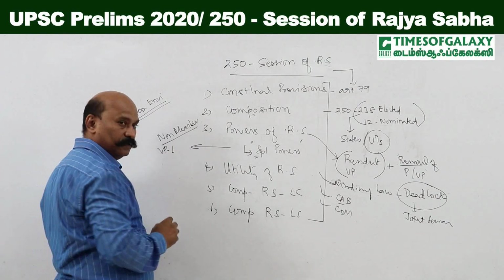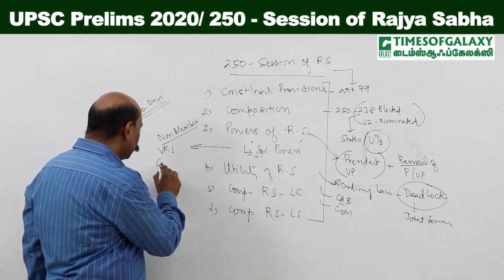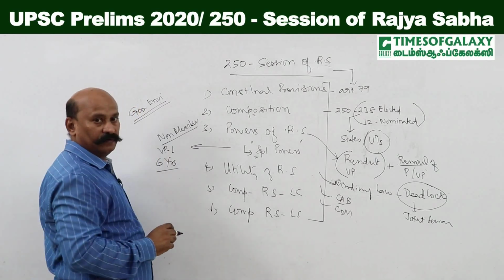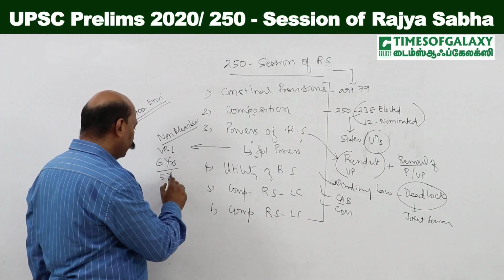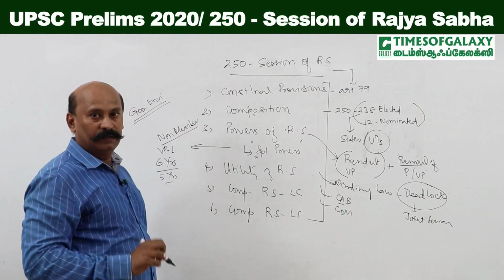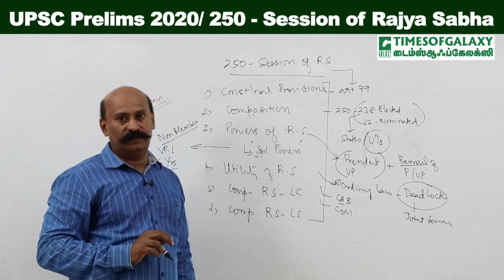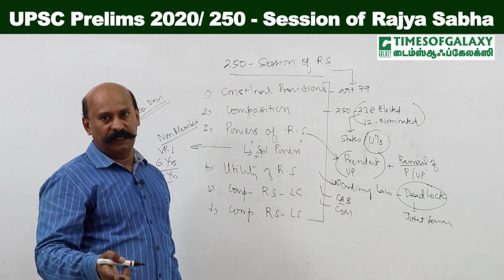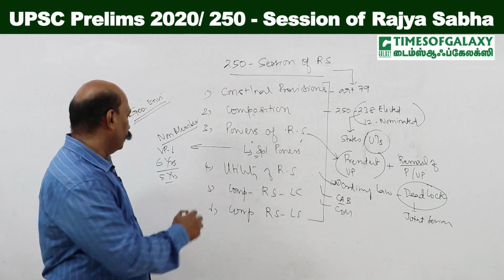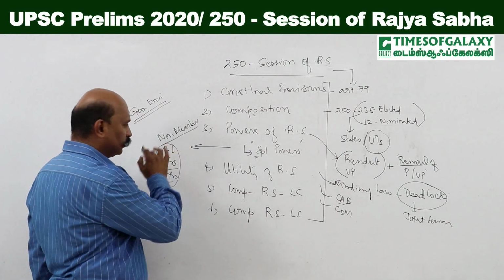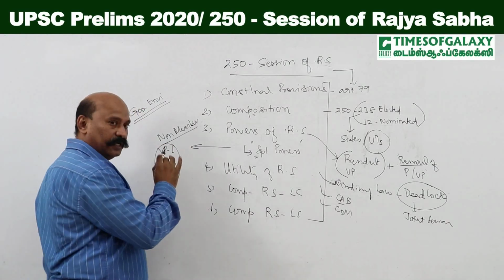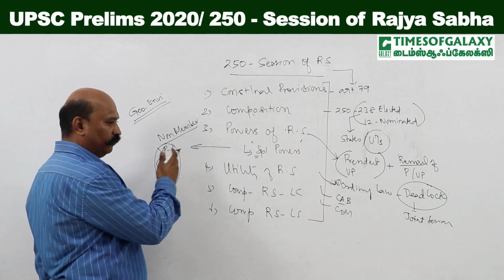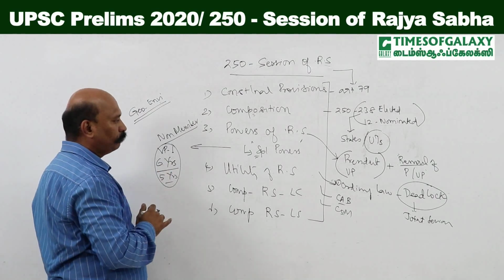As a result, while all the other members will have a term of 6 years, the chairperson of the Rajya Sabha will have a term of only 5 years. This is a very unique feature of Rajya Sabha, because when the members have a 6 year term, the chairperson has only a 5 year term. Right? Take care of this. These are some of the grey areas where questions may be asked in a confusing way. Given in statements, you may be confused.